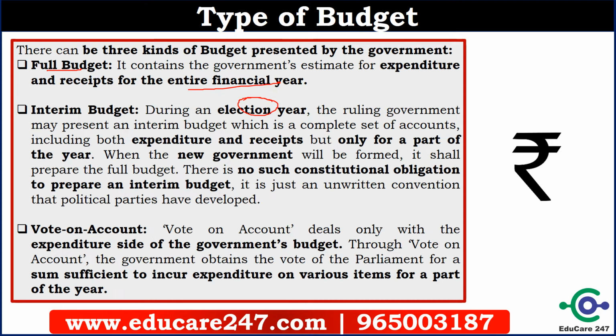There is no constitutional provision for the interim budget, but it is an unwritten convention that political parties have developed. Another kind of budget is vote on account. That is only for expenditure. When the government needs money and that is not listed in the budget, the vote on account can be presented in the parliament, and this is the third kind of budget. So this is a very important concept. You can remember all the points.